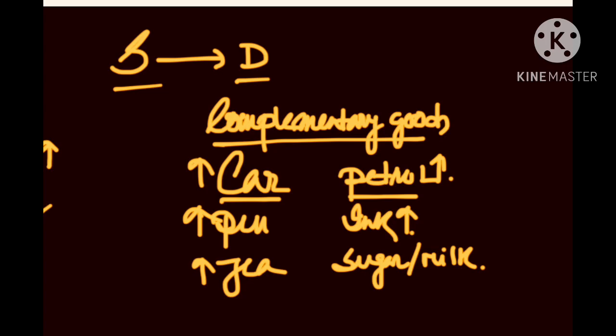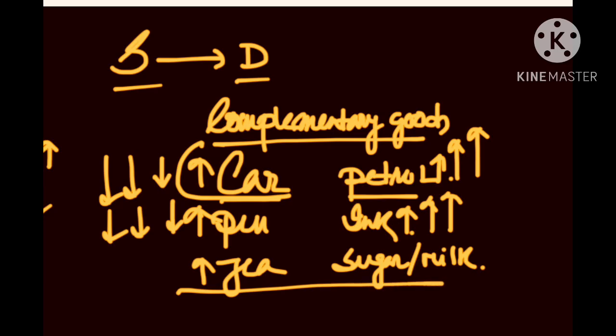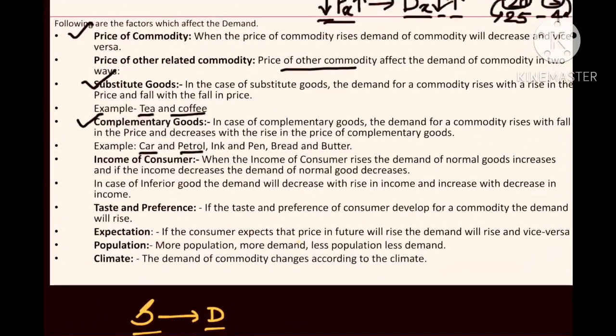There are a lot of people who want to purchase four-wheeler vehicles, but sometimes they will not purchase them due to the maintenance cost and the cost of petrol. So if the petrol cost increases day by day, we can certainly see the demand for the car will decrease day by day. At the same time, if the price of ink increases day by day, the demand for the pen will decrease day by day. The same thing happens to sugar and milk with tea. So those are the factors regarding the price of related goods.